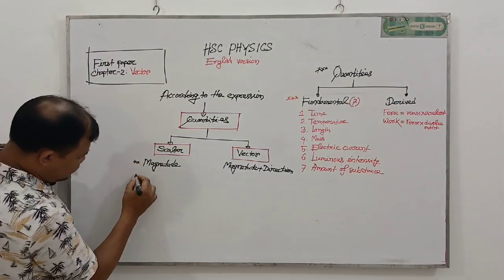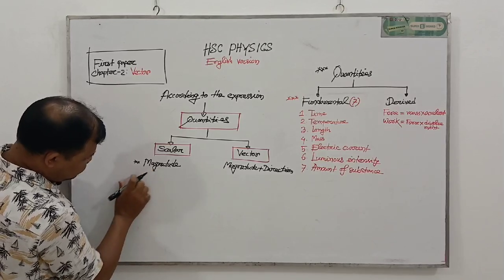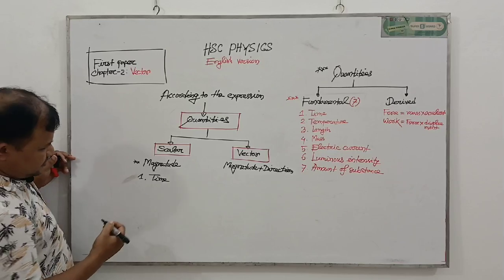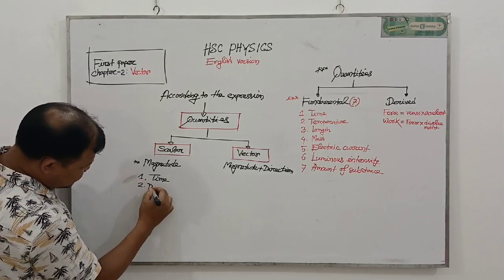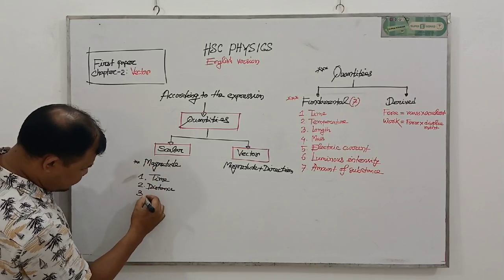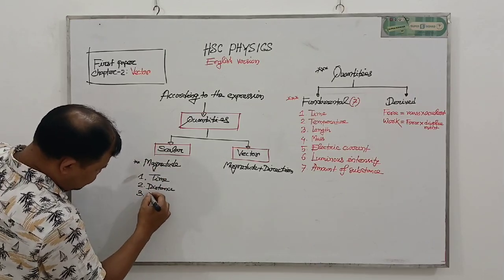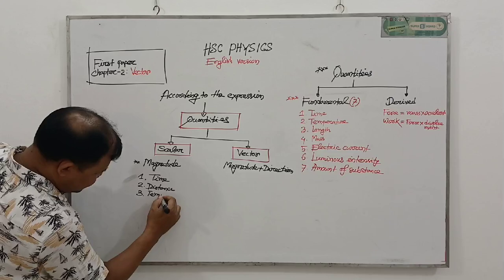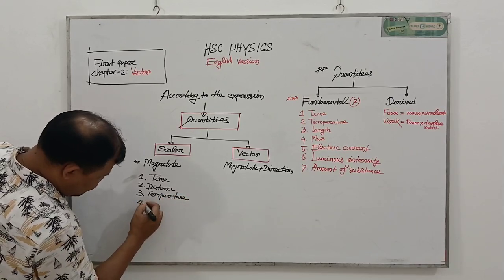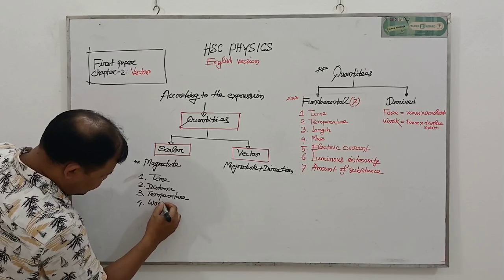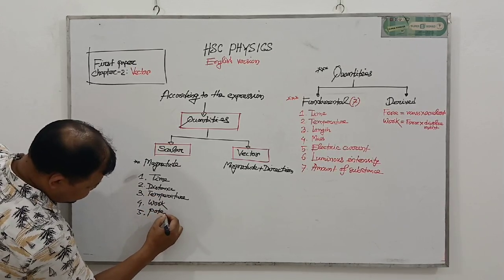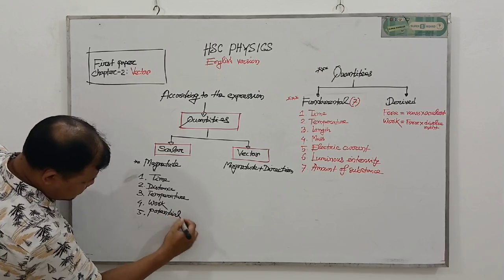Number one, time is a scalar quantity. Number two, distance is a scalar quantity. Number three, temperature is a scalar quantity. Number four, work is a scalar quantity. Number five, potential is a scalar quantity.